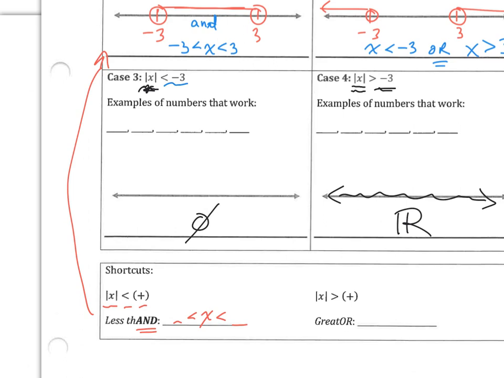Anytime that the absolute value is greater than a positive number, then it'll be an OR. So X is greater than some number, or X is less than some number, okay? So just something to help you, less than and greater. That'll help you. All right, let's flip over to the back side.